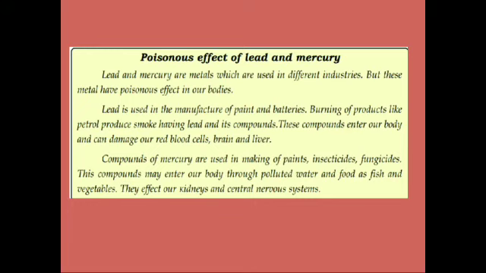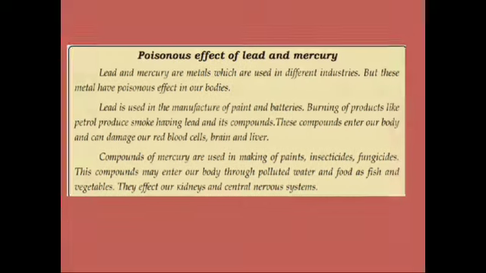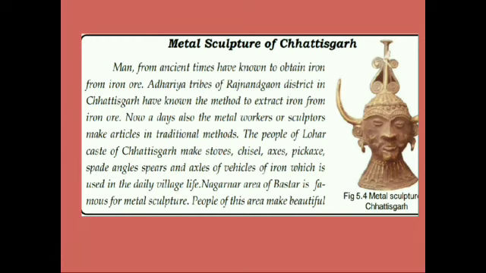Compounds of mercury are used in making paint, insecticides and fungicides. These compounds may enter our body through polluted water and food such as fish and vegetables. They affect our kidneys and central nervous system. So, lead and mercury have their benefits and they also have a poisonous effect if they enter our body anyhow. Now the metal sculpture of Chhattisgarh.